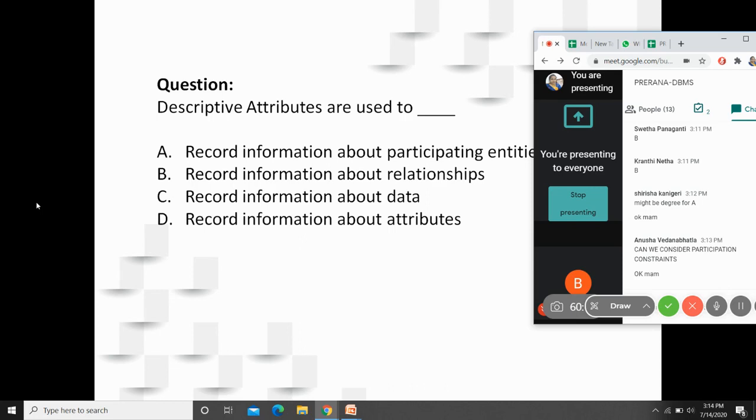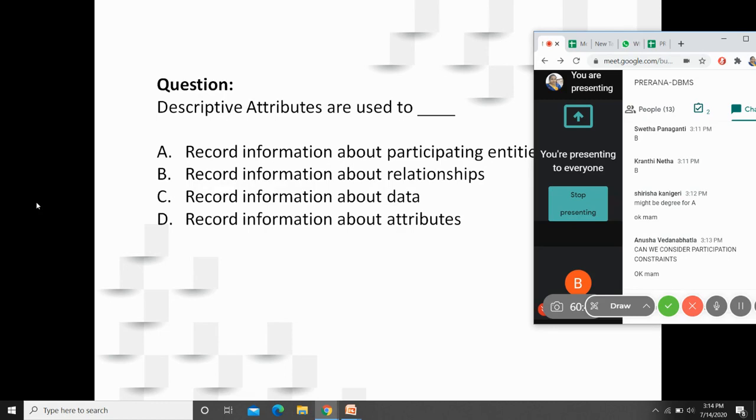If you observe, a relationship will have its own attributes. Along with that, it will have the primary key of the participating entities. Suppose I consider the works-in relationship. It is associated with employees who are working, and which departments they belong to. So both of these will be available with A. Do you agree with that?